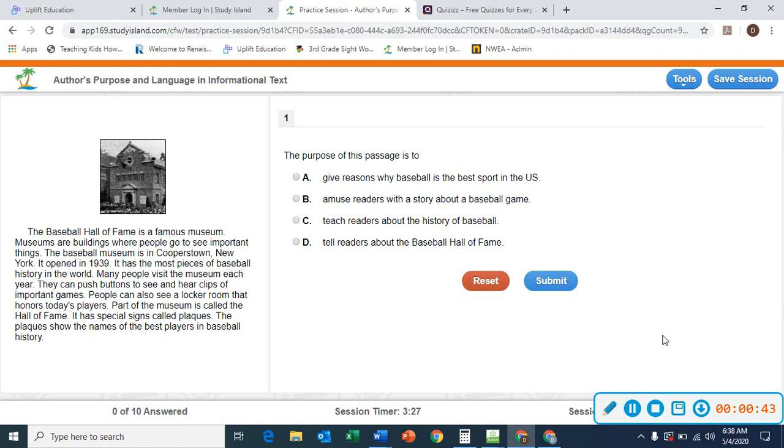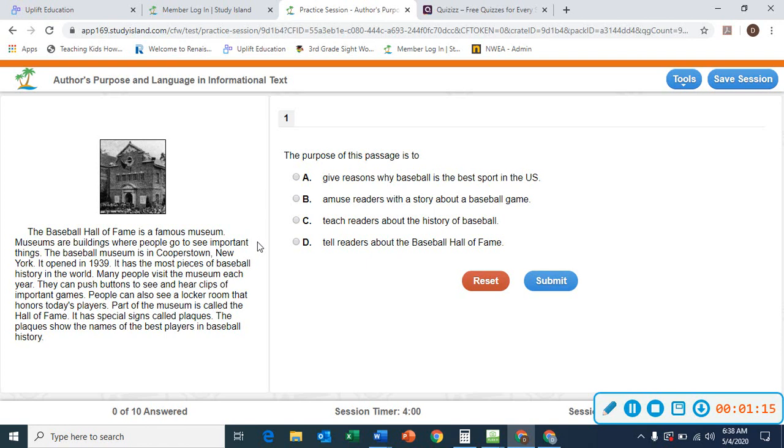Okay? Let's take a look at author's purpose and language in informational text. You're going to get information about a topic, subject, or person. Okay? The Baseball Hall of Fame is a famous museum. Museums are buildings where people go to see important things. The Baseball Museum is in Cooperstown, New York. It opened in 1939. It has the most pieces of baseball history in the world. Many people visit the museum each year.